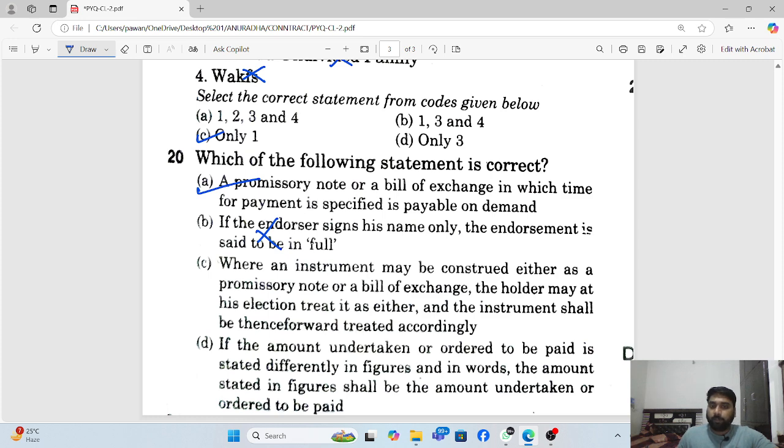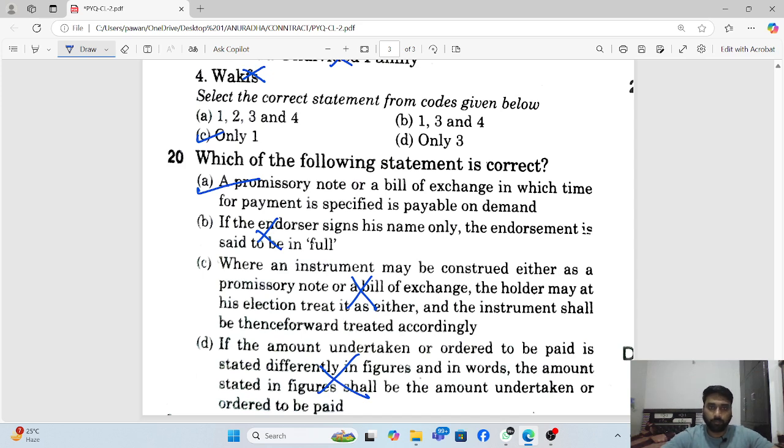Where an instrument may be construed either as a promissory note or bill of exchange, the holder may at his election treat it as either. No, an instrument can be either a bill of exchange or a promissory note; it cannot be both. If the amount undertaken or ordered to be paid is stated differently in figures and words, the amount stated in figures shall be the amount undertaken. That is also wrong. So only the first statement is right, and that is the correct answer of question number 20.